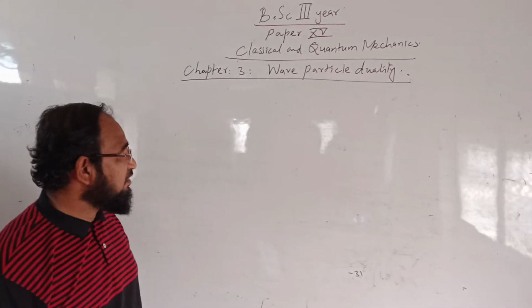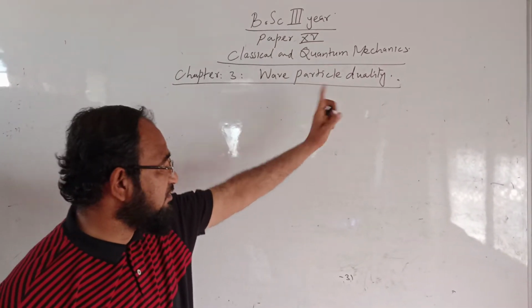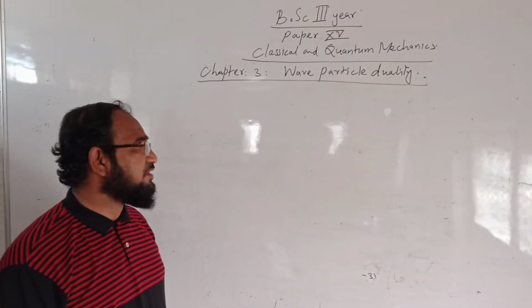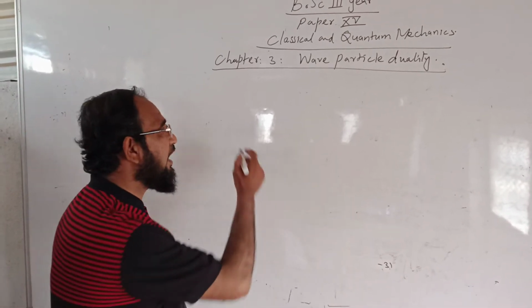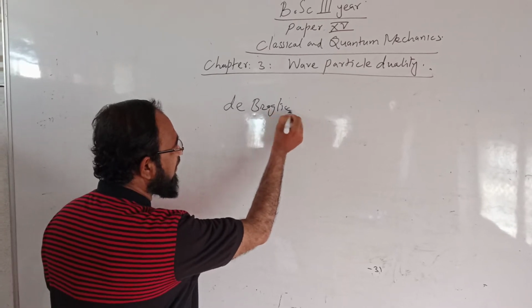BSc third year, paper 15, Classical and Quantum Mechanics. I am starting with chapter 3, that is wave-particle duality. In this chapter, we have to study about the de Broglie hypothesis.